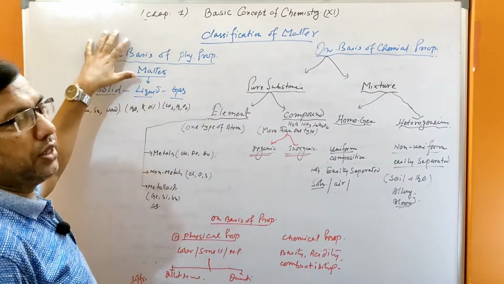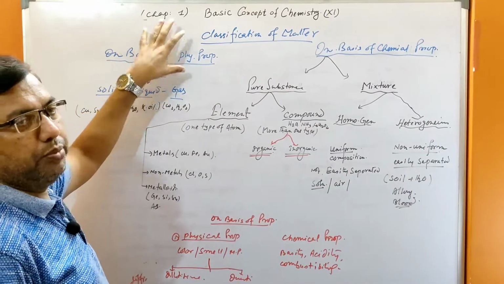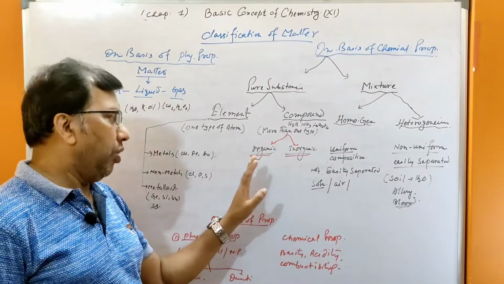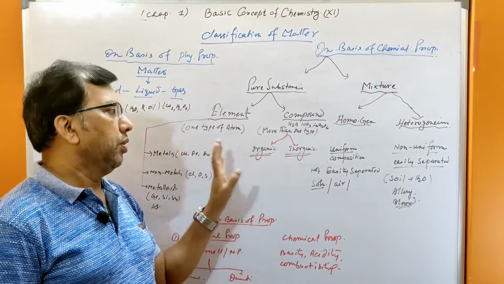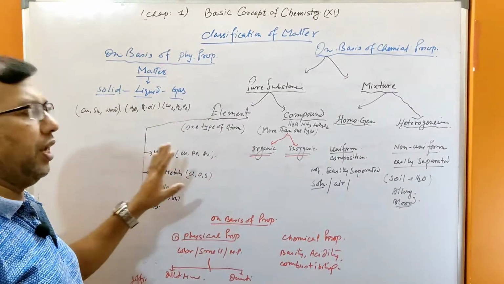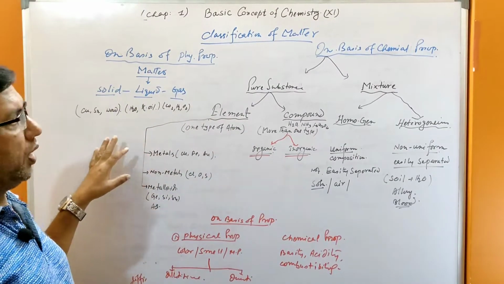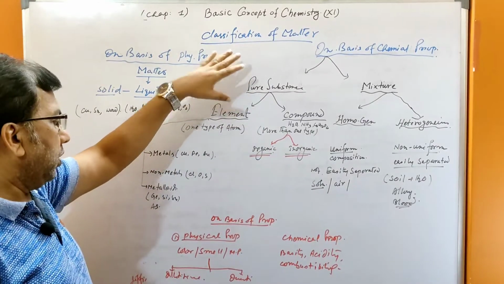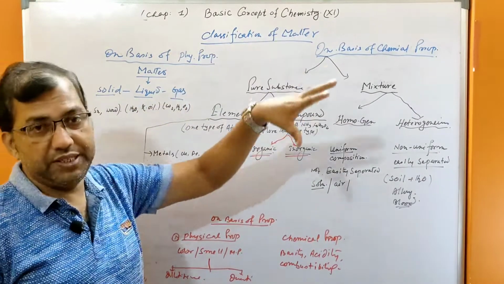And classification of matter is according to the basis of physical property and chemical property. You should know something of this from class 9 or 10 also. But again, I am just giving the highlights, not so much detail.